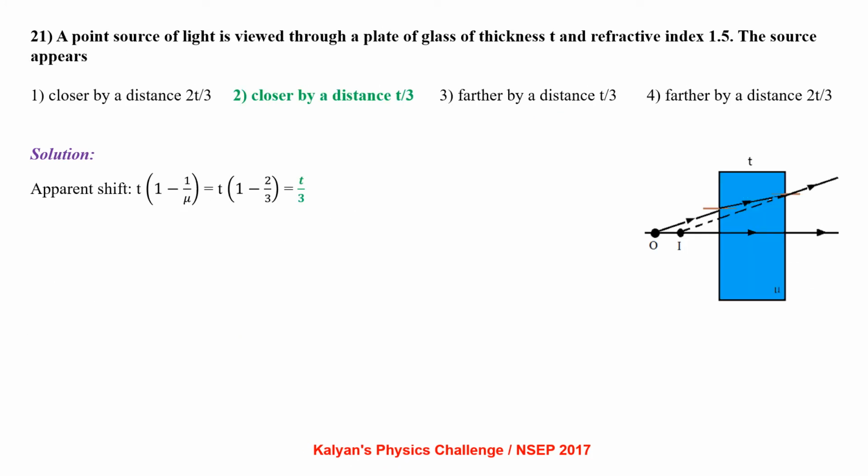A point source of light is viewed through a plate of glass of thickness t and refractive index 1.5. The source appears closer by a distance 2t by 3, closer by a distance t by 3, farther by a distance t by 3, farther by a distance 2t by 3. You can see the diagram. Apparent shift equals t of 1 minus 1 by mu, that is t of 1 minus 2 by 3, which is t by 3. So, the source appears to be closer by t by 3.